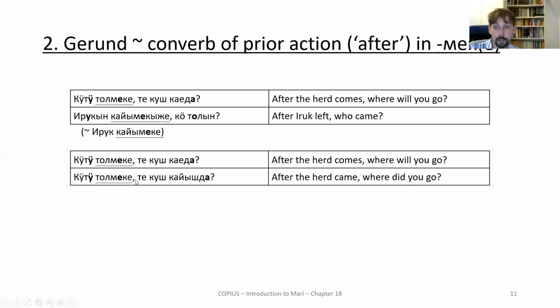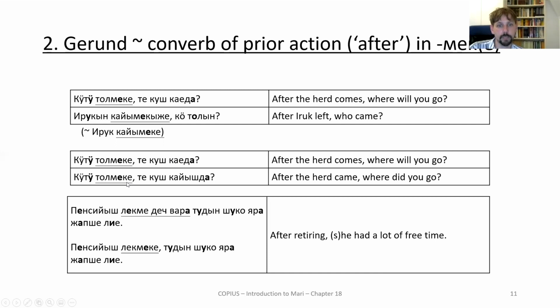Küçü tolmeke, after the herd came, te kush kayeshta, where did you go? The temporal value of this can only be correctly understood by its relation to the clause that it modifies. And the fact that you have converbs like this used for temporal structuring is why Mari does not need a traditional past perfect, like "after I had done this." You've got converbs for that. You don't need complex temporal forms.